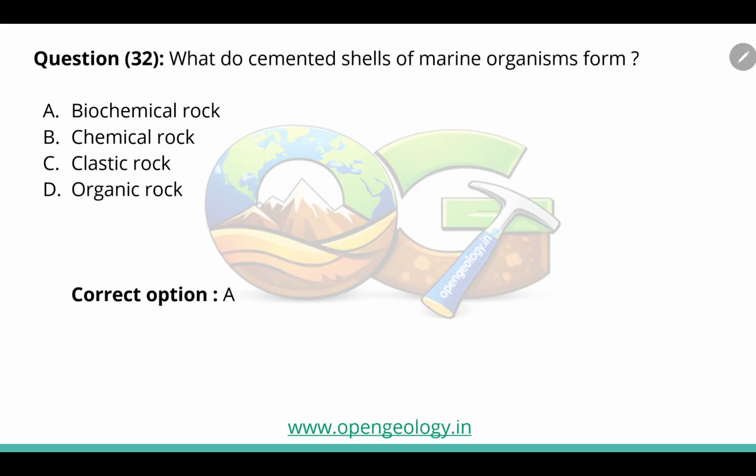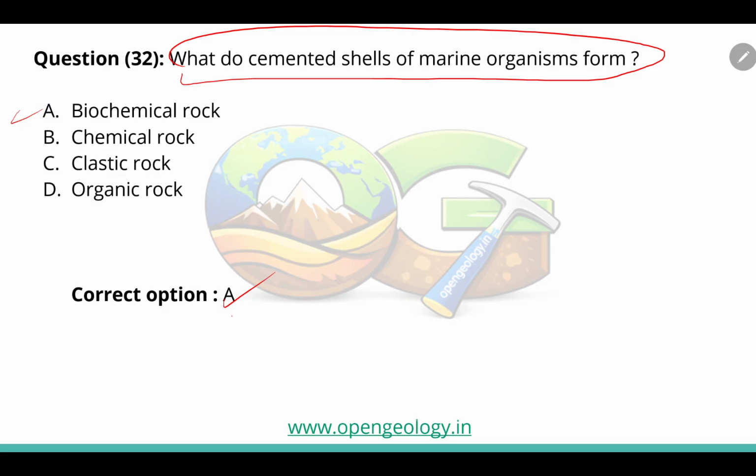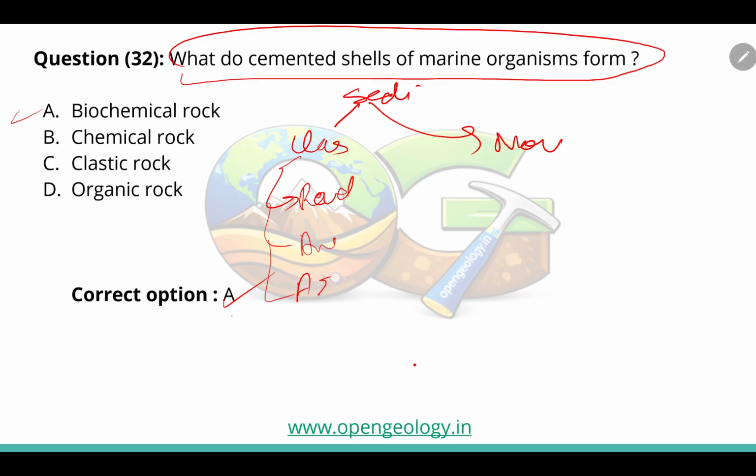Now another question is, what do the cemented shells of marine organisms form? So it is a biochemical rock. We have the rock classification, especially the sedimentary rock classification. We have the clastic rocks and the non-clastic rocks. Clastic rocks we further divide into rudaceous rocks, arenaceous rocks, and argillaceous rocks.